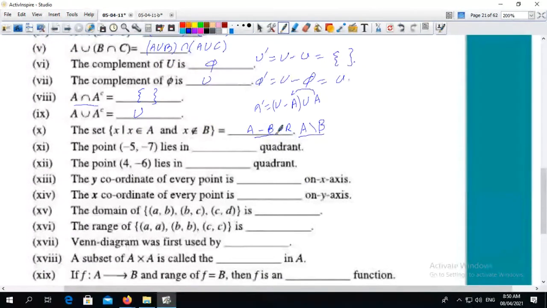The point -5, -7 lies in the third quadrant because in the third quadrant X and Y both are negative. The point 4, -6, X is positive, Y is negative, it lies in the fourth quadrant. The Y coordinate of every point is 0 on the X axis. On the X axis Y is 0 and on the Y axis X is 0.